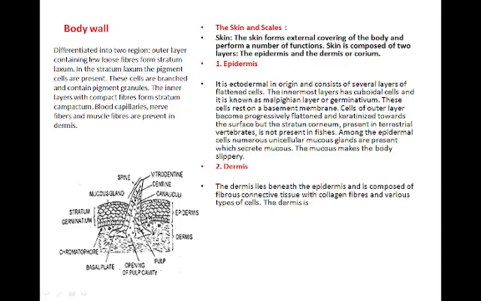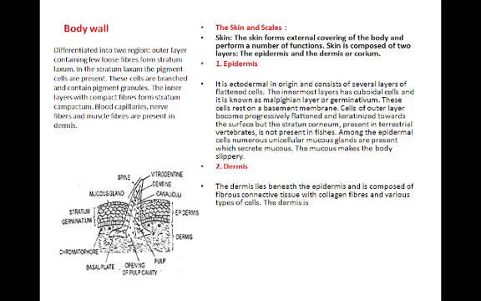Cells of the outer layers become progressively flattened and keratinized toward the surface, but the stratum corneum present in terrestrial vertebrates is not present in fishes. Among the epidermal cells, numerous unicellular mucous glands are also present. Due to the mucous glands, the fishes become slippery. The mucus makes the body slippery, and this is one of the most important defense mechanisms observed in fishes.